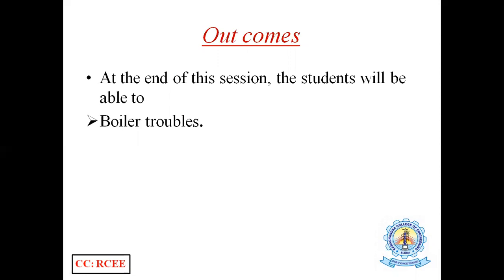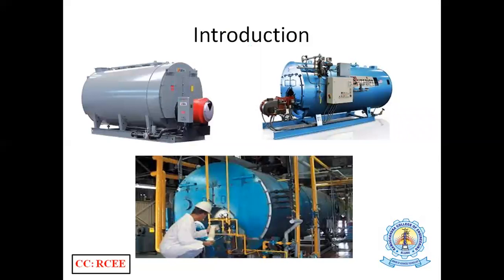Okay, let us enter into the introduction. Before going to the introduction, you just observe these pictures. Can you guess these pictures? Okay, right. So these are the pictures of boilers that are used for industrial purposes, where water is converted to water vapor, that is steam. So on a large scale, the water is converted into water vapor. That water vapor will be used for different purposes.